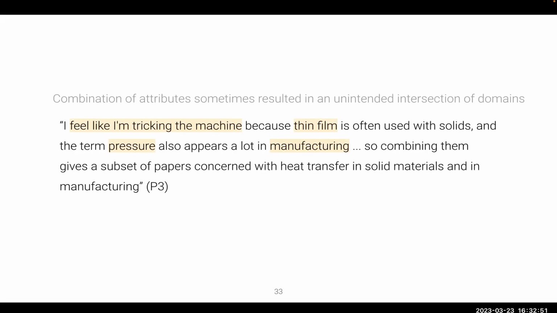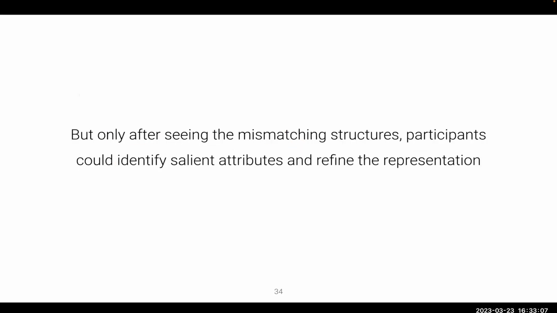P3 said she felt like she was tricking the machine when using popular search engines because combining terms like thin film and pressure often led to solid thin films in manufacturing. But what she's actually interested in were liquid, not solid thin films in the domain of heat transfer.